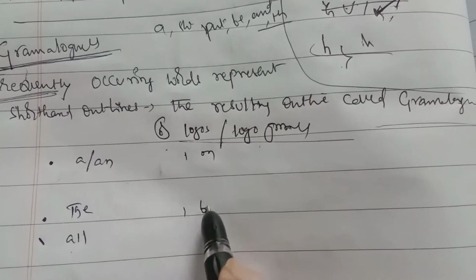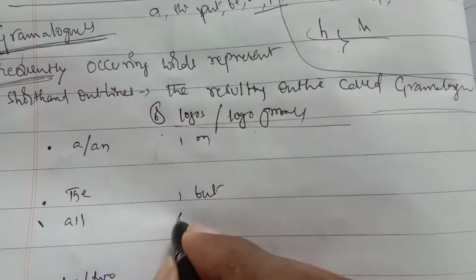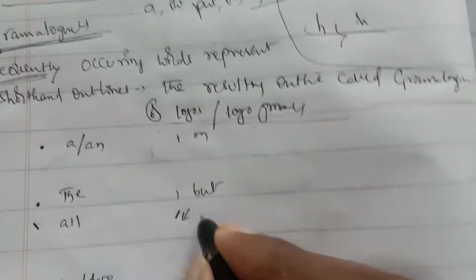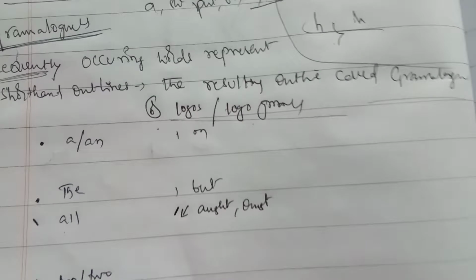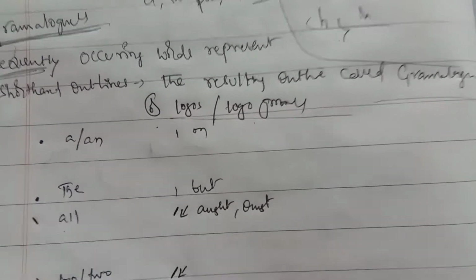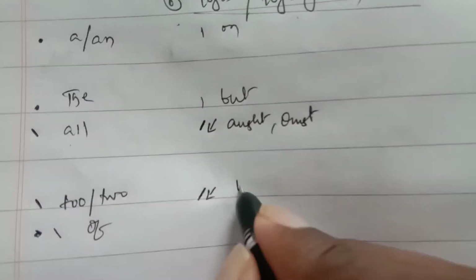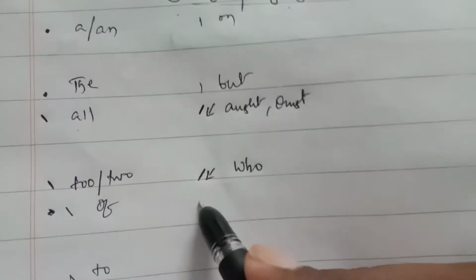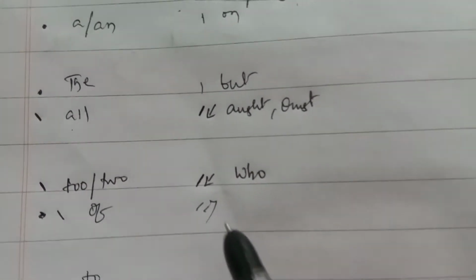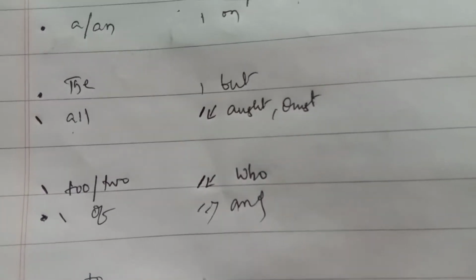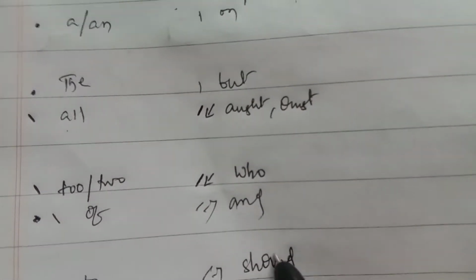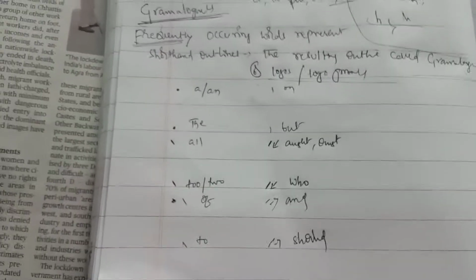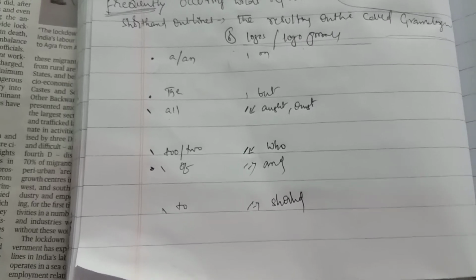A light stroke on the line represents but. In the Ch direction, thick, down direction, is ought. Next, a thick light dash in the Ch direction represents who. And in the upward direction, a small tick above the line represents and, and on the line represents should. These are the grammalogues in this chapter, intervening vowels and positional writing.